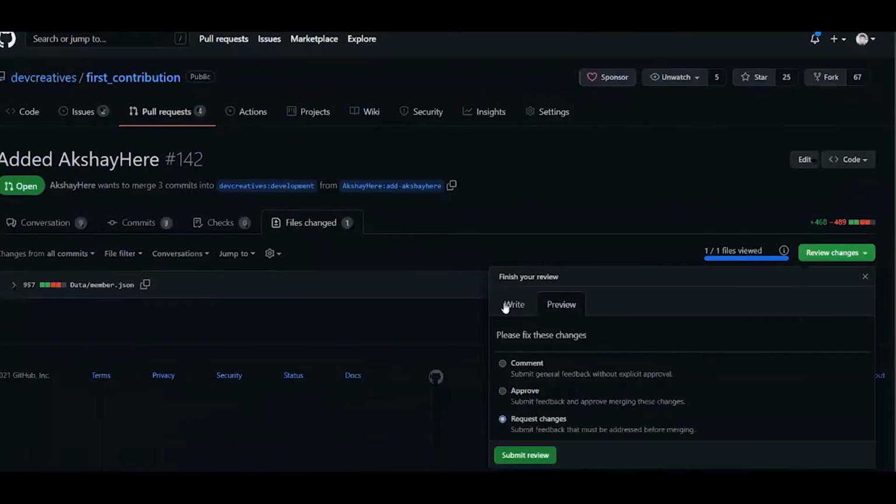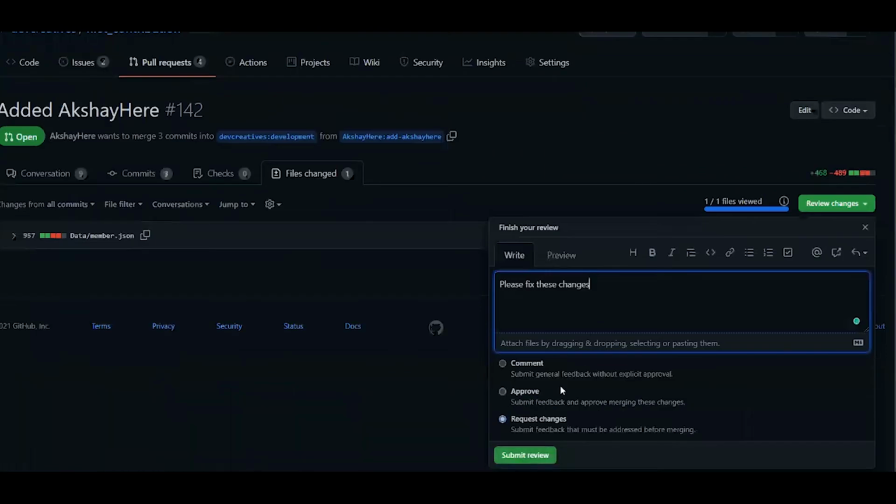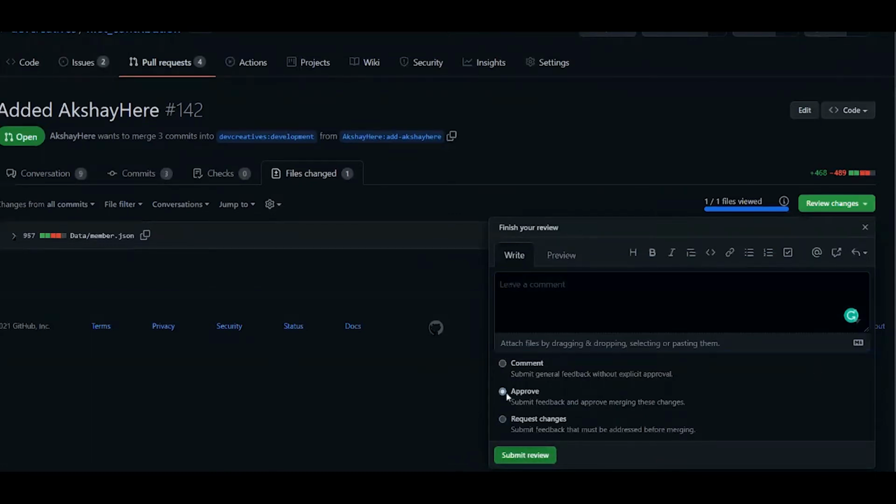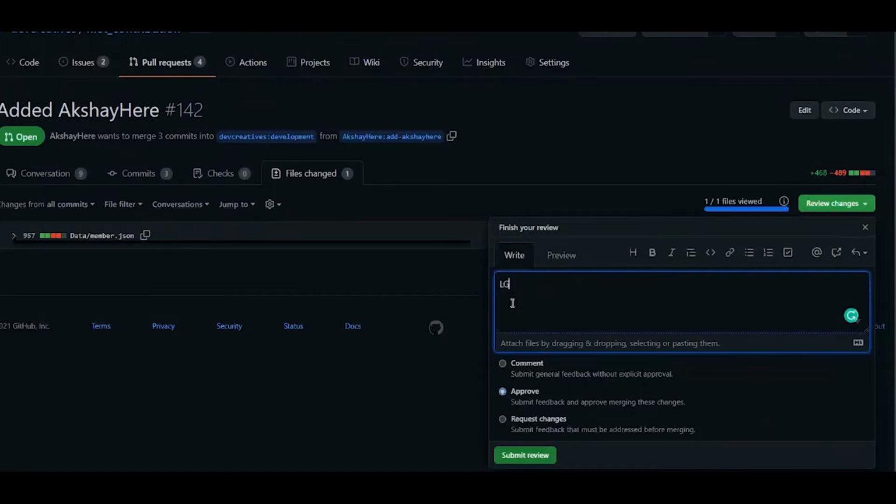Then I will submit my review, and this will show up in the conversation. And if I approve the changes, I will write LGTM, looks good to me. This is the short form which open source developers use. LGTM, looks good to me. Everything is good, right?